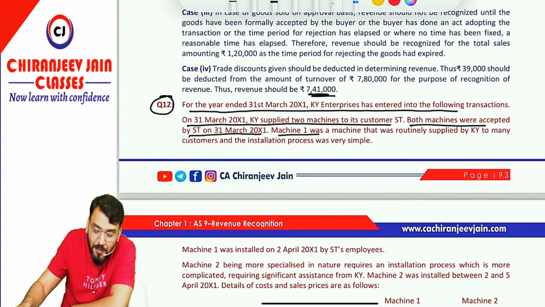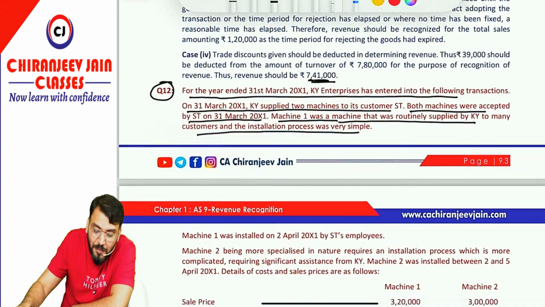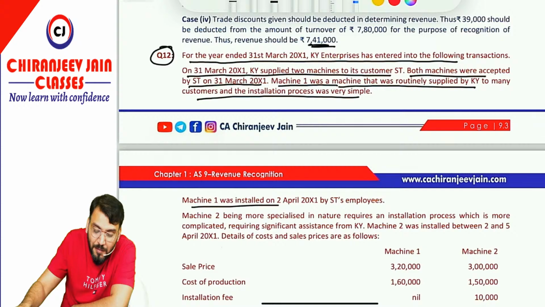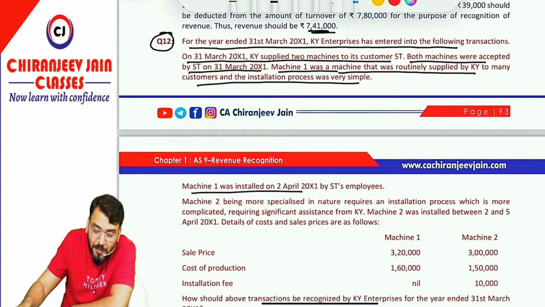Machine 1 was a machine that was routinely supplied by KY to many customers, and the installation process was very simple. Because it was accepted on 31st March 2001, revenue will be recognized on 31st March 2001 only, even though the installation process is not completed. Machine 1 was installed on 2nd April, but this is of no use. The revenue is recognized only when the goods are accepted by the customer.